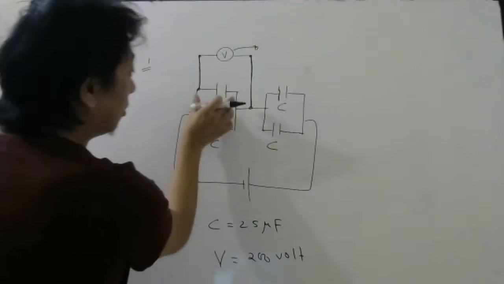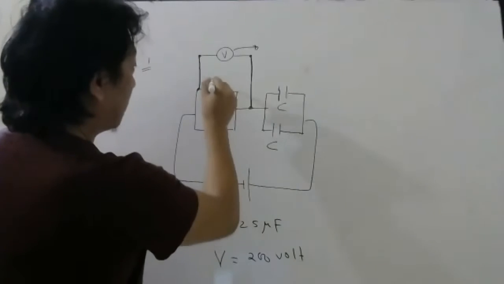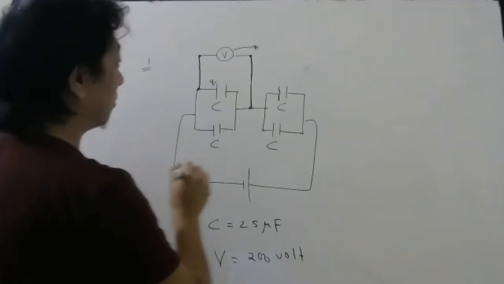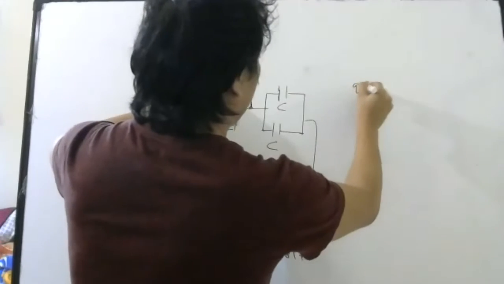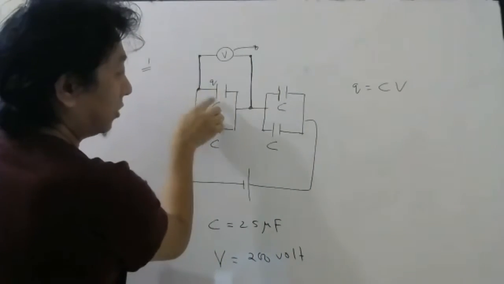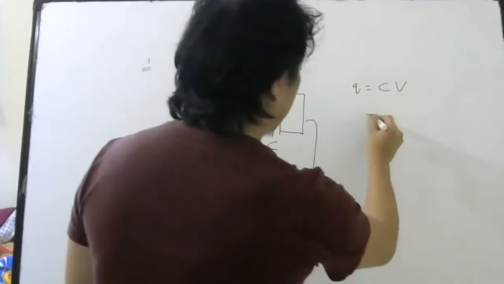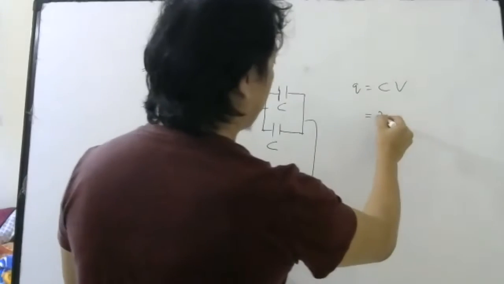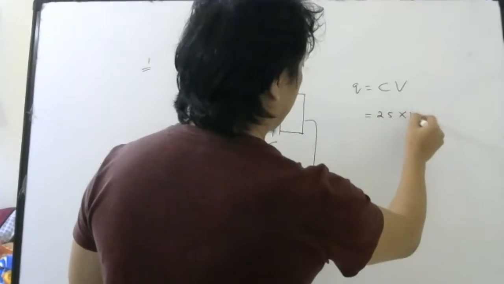So since we know the potential difference in this capacitor, let me write the charge here as Q. Then that Q I can write as C into V. Capacitance is given how much? 25 microfarad. Potential difference is 200.